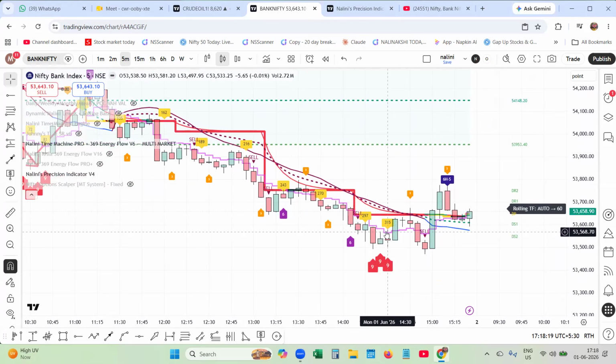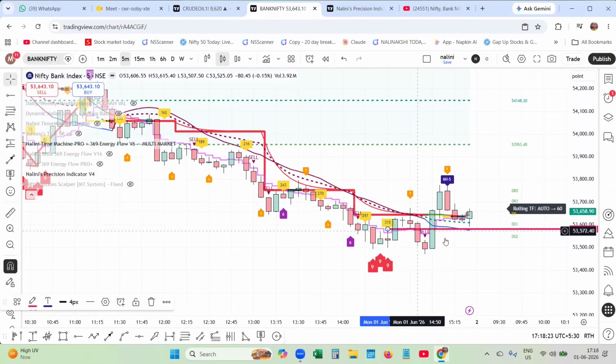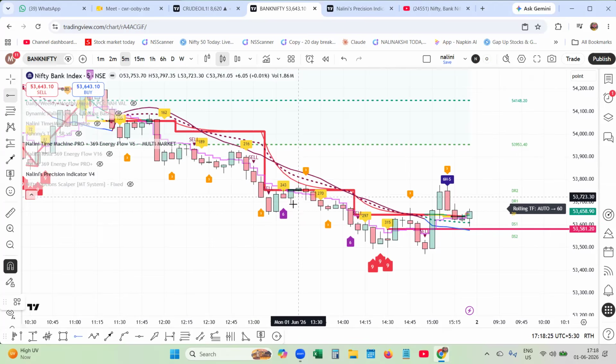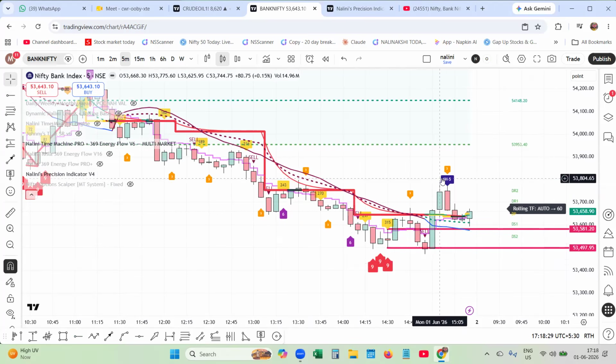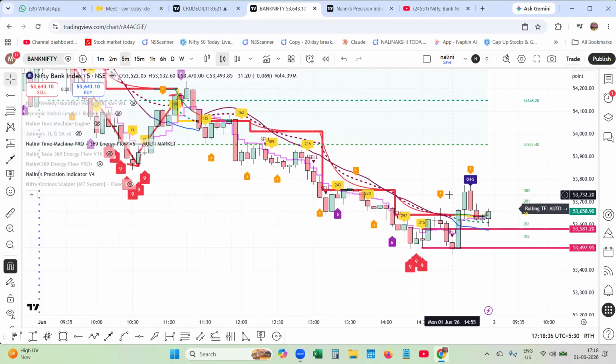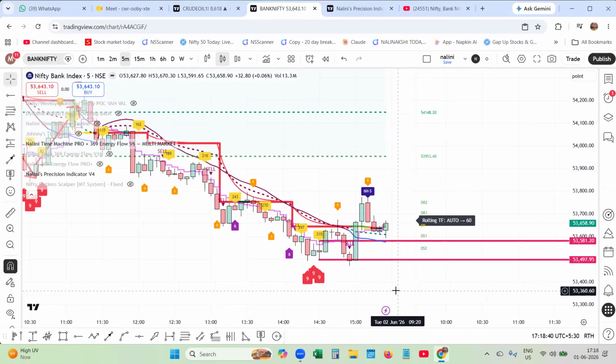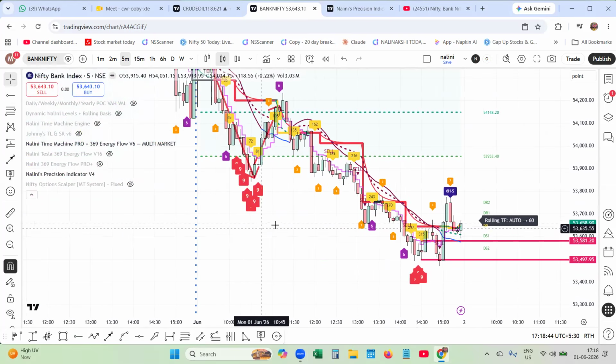Lastly 315, again the same closing level 300, completion of the cycle. 315 is the completion of the cycle, and while closing the market has gone up above the 315. It has closed above the 315. Tomorrow we need to see how the cycle will start. This is how you can trade.